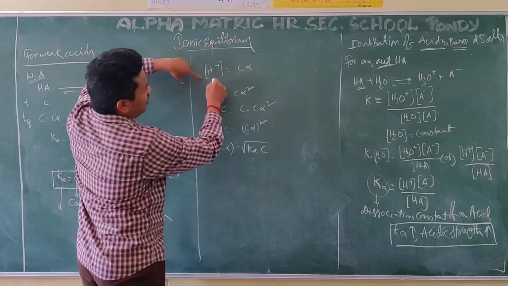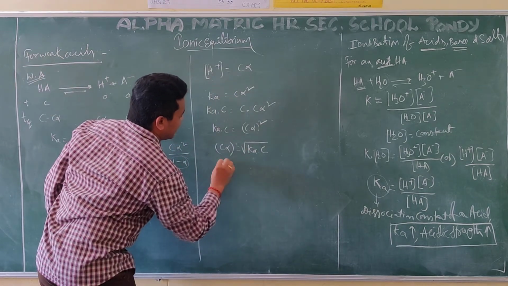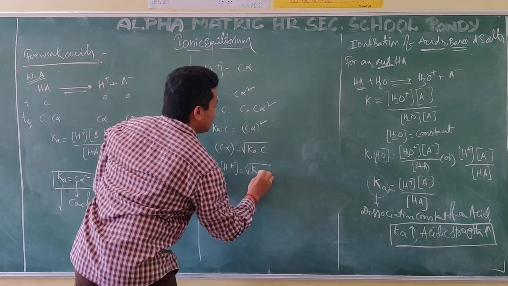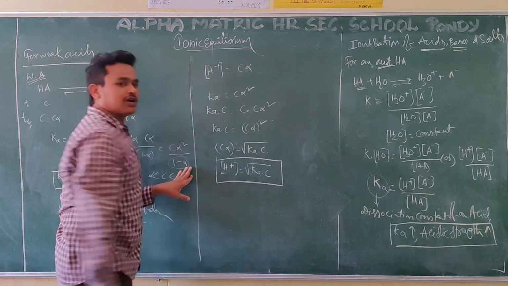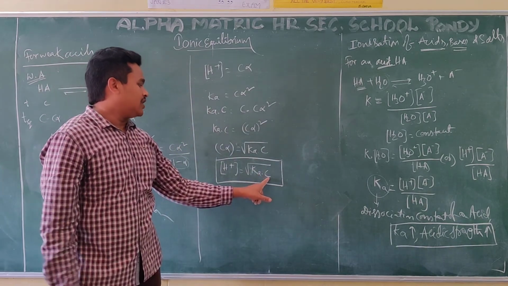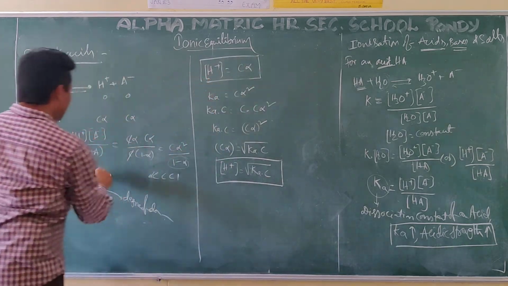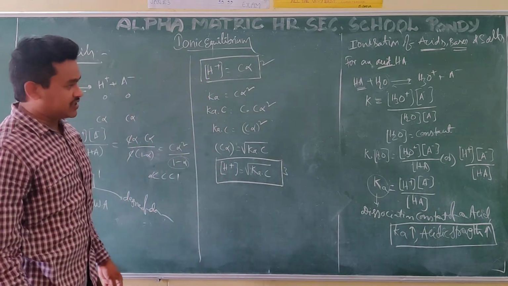C alpha means what do we know? The H plus concentration. So in another way, the H plus concentration we can also calculate by using the dissociation constant and the concentration. C is the concentration. This is also an important formula. How many formulas? First one, second one, and third one. Three formulas we discussed here.